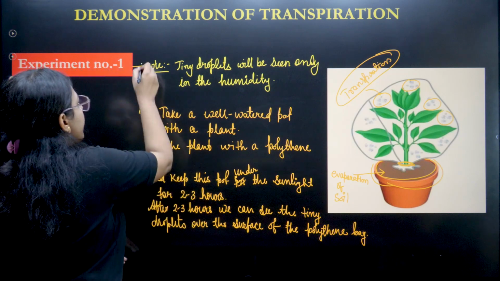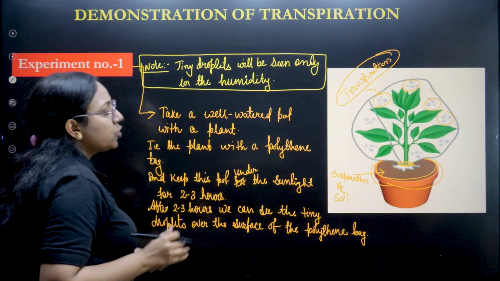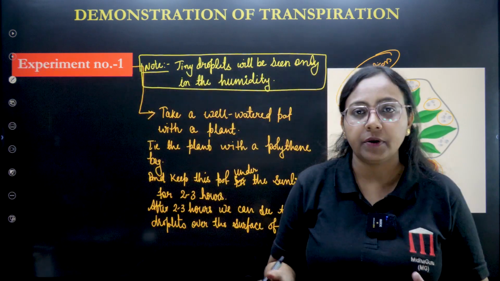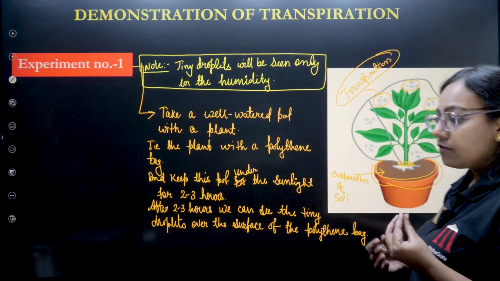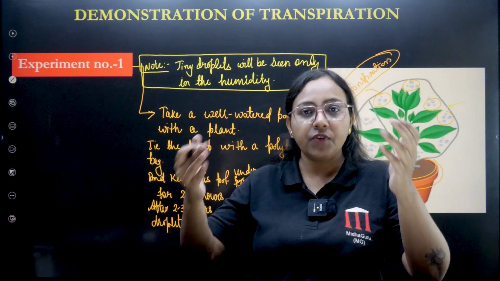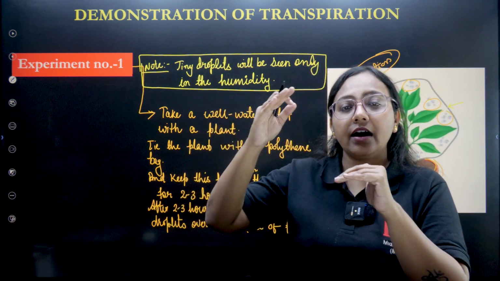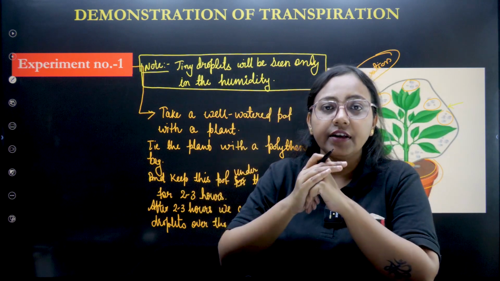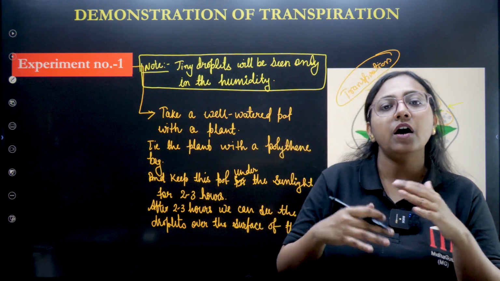If the weather is humid, then only we will be able to see the tiny droplets. You know why? Because we know that evaporation means what? Once the water gets heated up, then it becomes vapor, and when that vapor comes in touch with a cold surface, then it condenses, and once it condenses, it again becomes water.